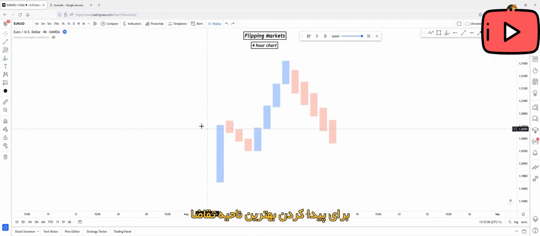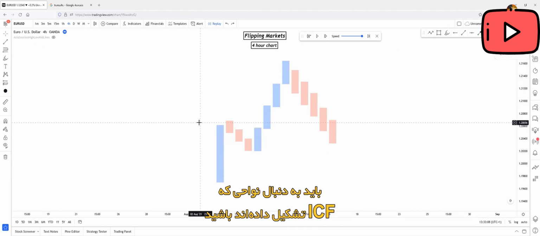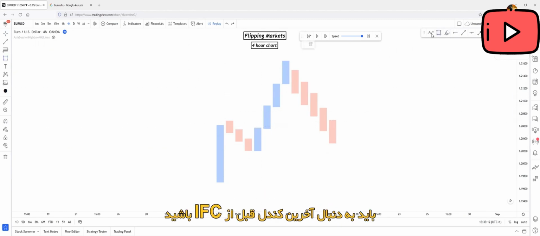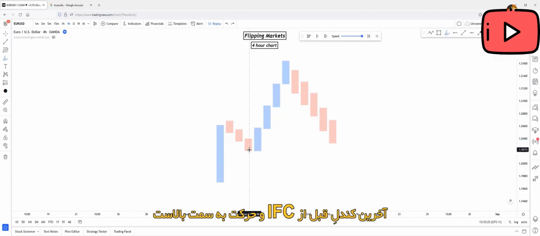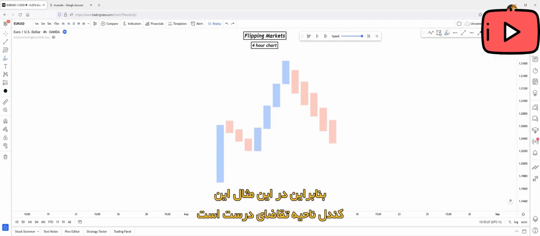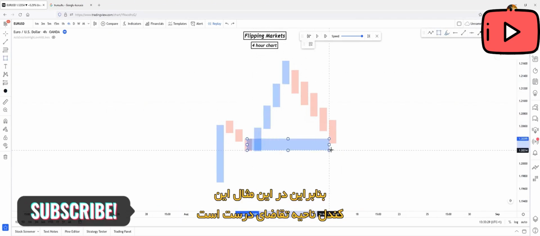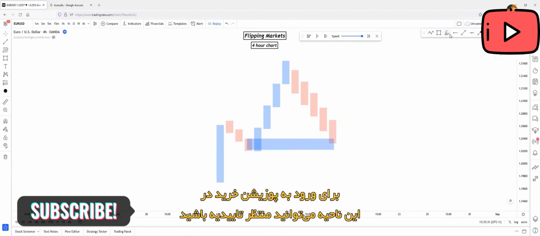In order to find the best demand zone, you will have to find areas where an IFC has been created. You will have to find the last candle before the inefficiency. Which is the last candle before the inefficiency? It's this downside candle. As you can see, this downside candle was the last candle before the inefficient push to the upside. So in this case, this downside candle will be your right demand zone. You will expect some confirmation or long entry on this zone.